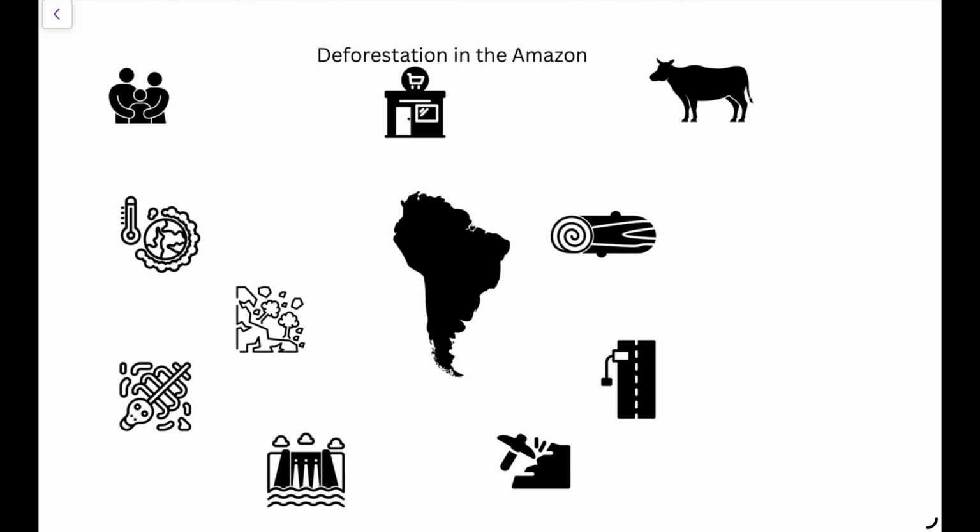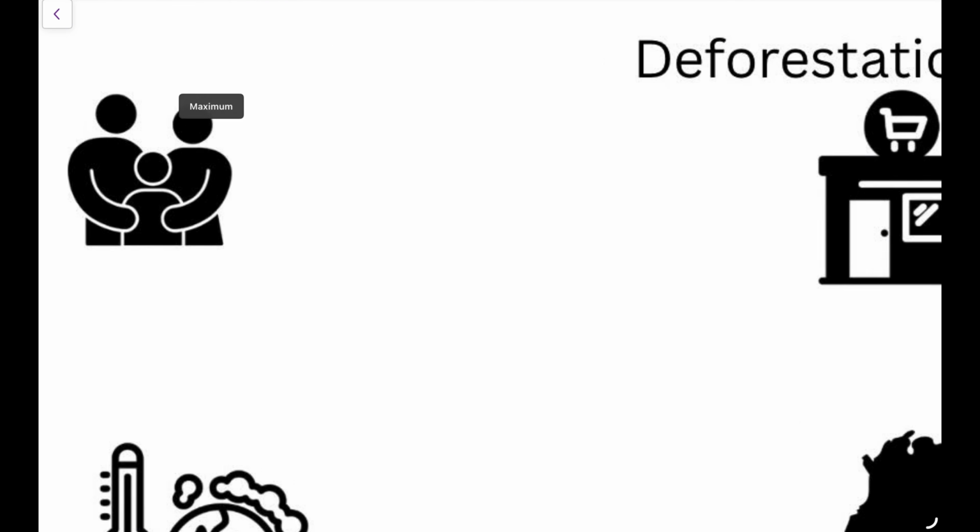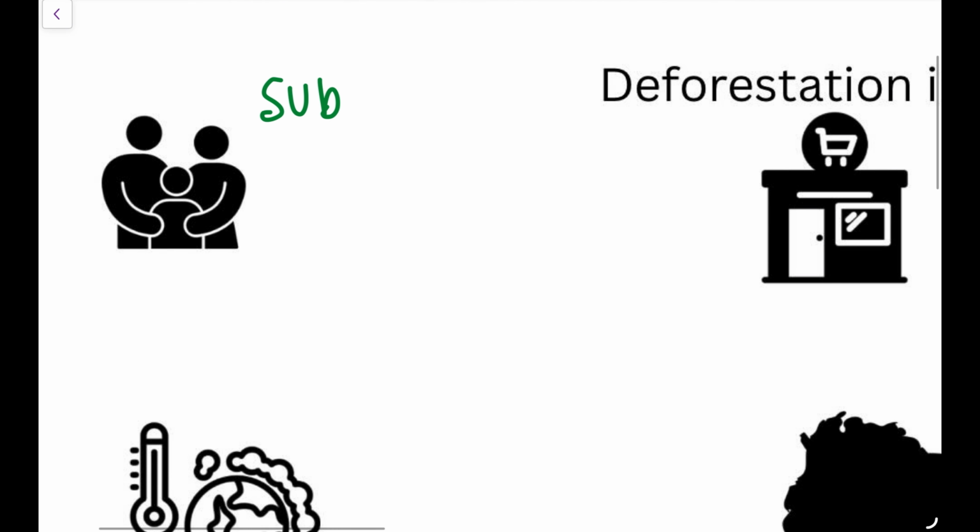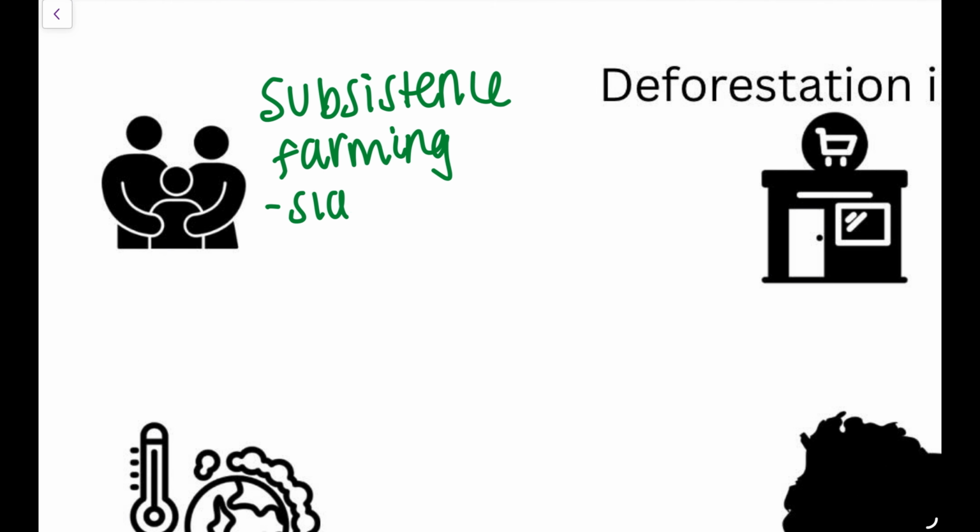This video is about your case study of deforestation in the Amazon rainforest. You could get asked questions about the causes and/or the impacts, so they could sometimes combine them together with perhaps a figure. So firstly, one of the causes is subsistence farming.